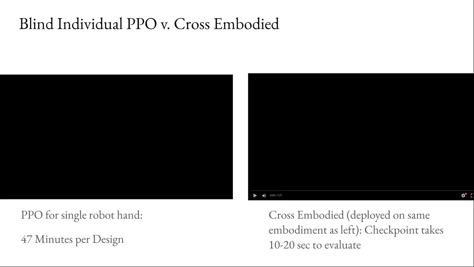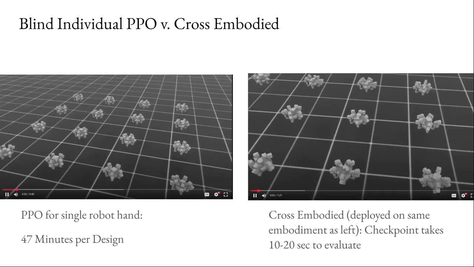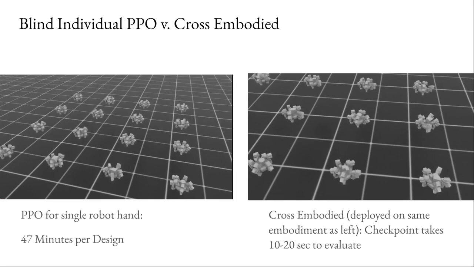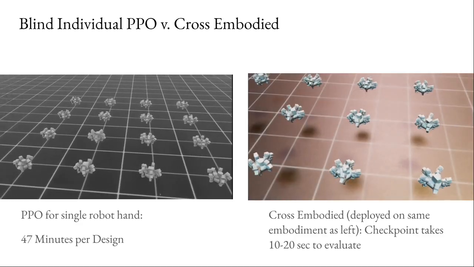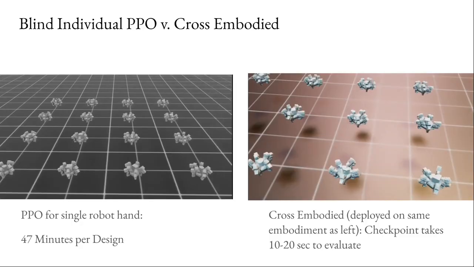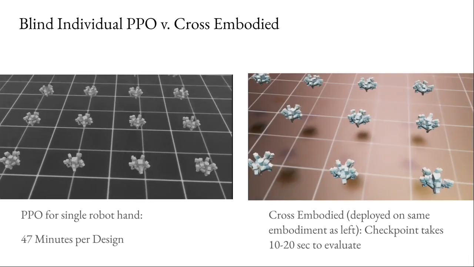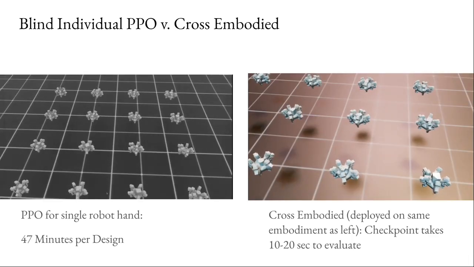For each generated robot hand, approximately 47 minutes is needed to find sufficient control for each design when training from scratch. Over thousands of designs, this number well exceeds several days. By contrast, cross-embodiment allows for a single policy to learn how to adapt its control on a given embodiment. We show cross-embodied control and how realistic modular grammars can enable tractable dexterous robot hands sim-to-real with efficient search.